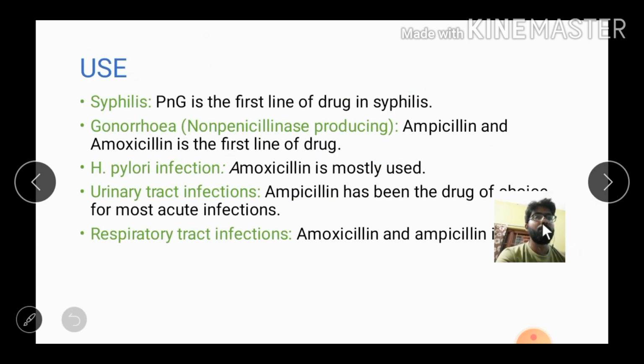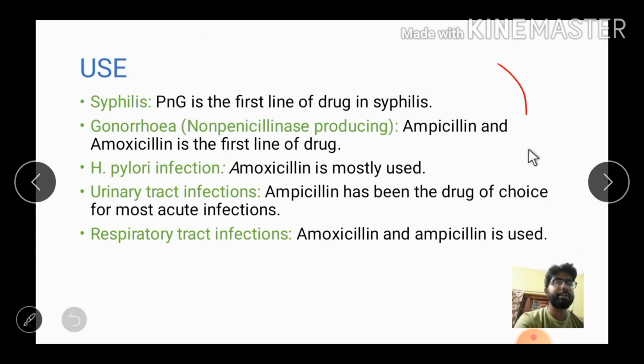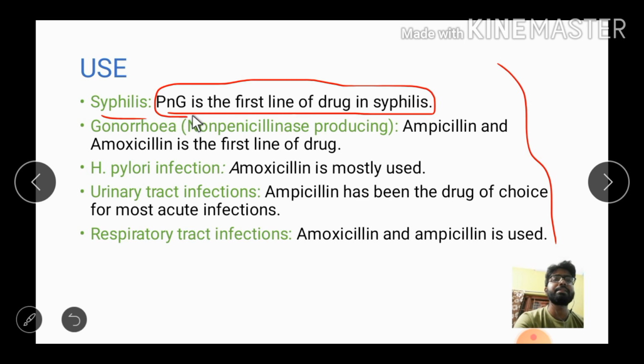Then coming to the most important slide regarding this chapter. See, the uses: penicillins are not so much used today. Nowadays they are not so much used, but there are some specific uses, like syphilis. Penicillin G is the first line drug in case of syphilis. Benzyl penicillin is also used nowadays.